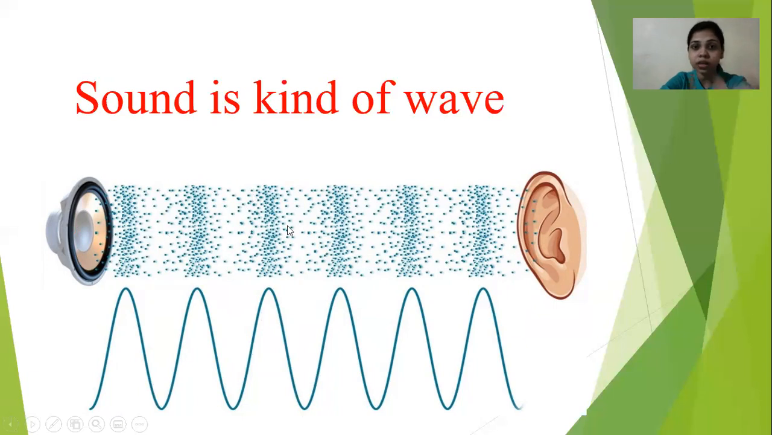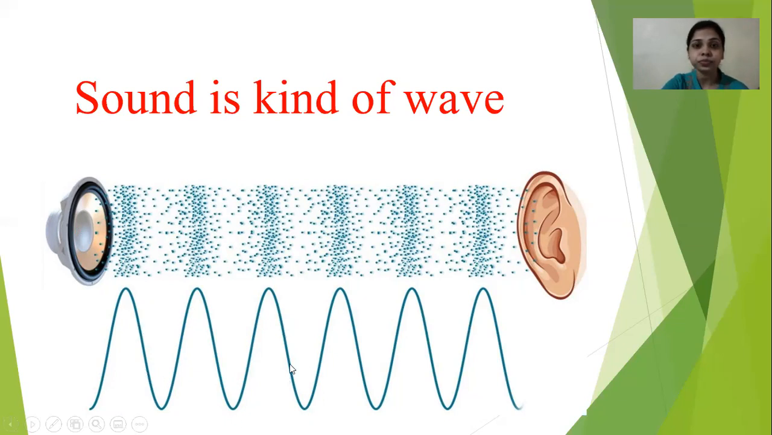So it always requires a medium. Now what exactly the medium is, we will tell you later, but it requires a medium to travel from one position to another position in the form of a wave. So this is the pattern of the wave. Whenever you see such a diagram, this is called a wave. This is the pattern of the wave, like the hills and the valleys.